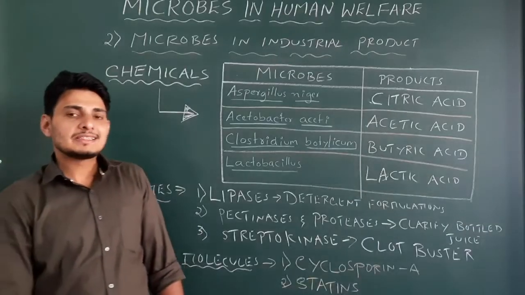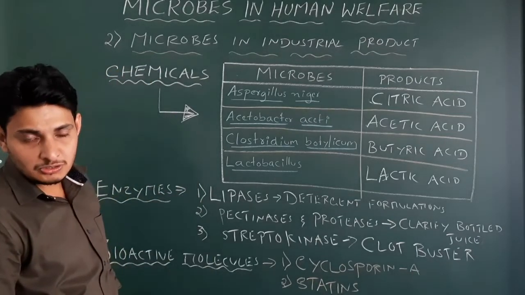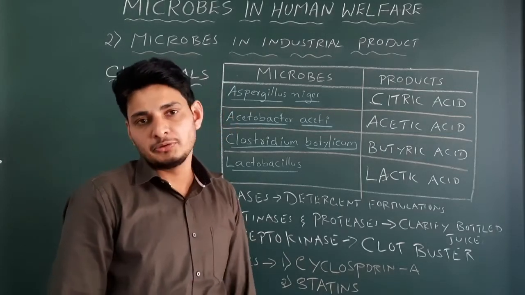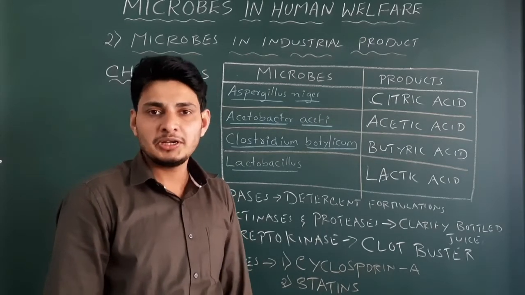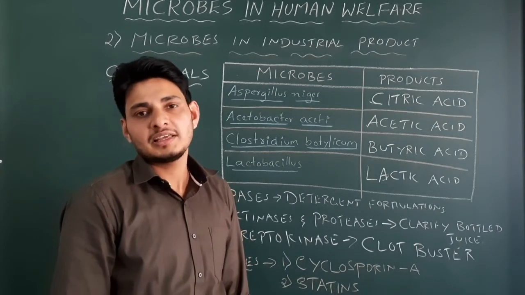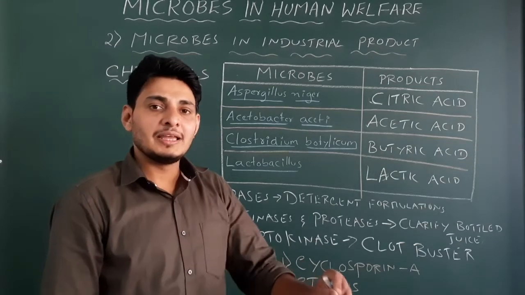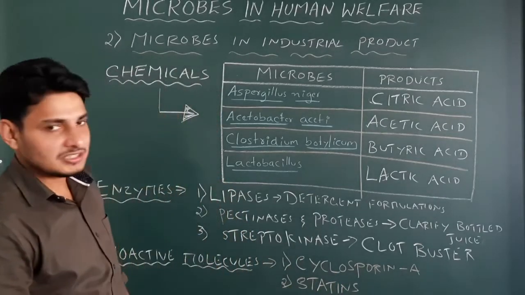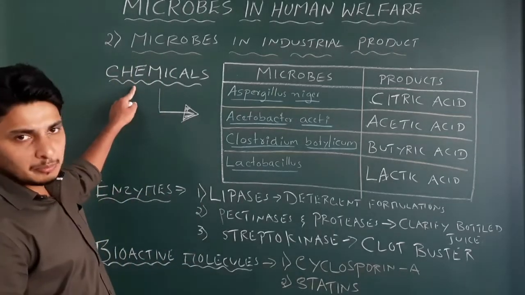Chalo. Now we'll see the next concept which also comes under microbes in industrial products. So in industrial products you have to remember how many concepts? Total 5. The first one is the beverages, Saccharomyces cerevisiae called brewer's yeast. Okay. Second one is antibiotics from Chain, Florey and Alexander Fleming. They won the Nobel Prize in the year 1945 for the discovery of penicillin from which particular fungi? Penicillium notatum. Got it? Very important. Okay. The next third important concept comes under the same main concept, industrial products, that is chemical production.